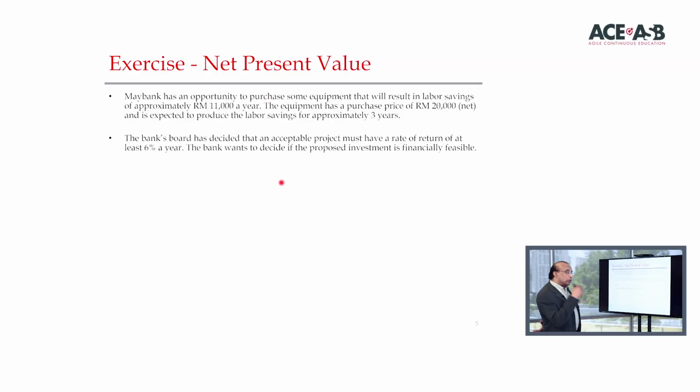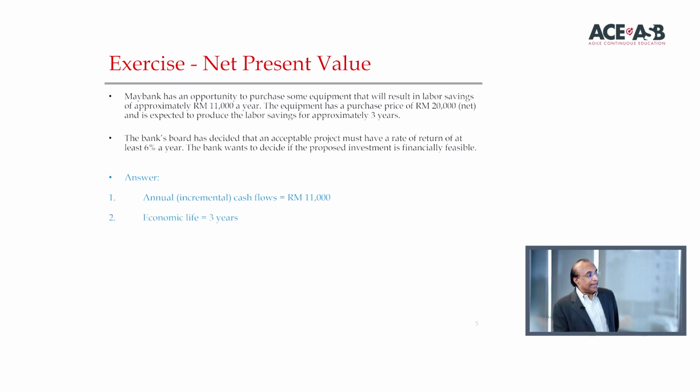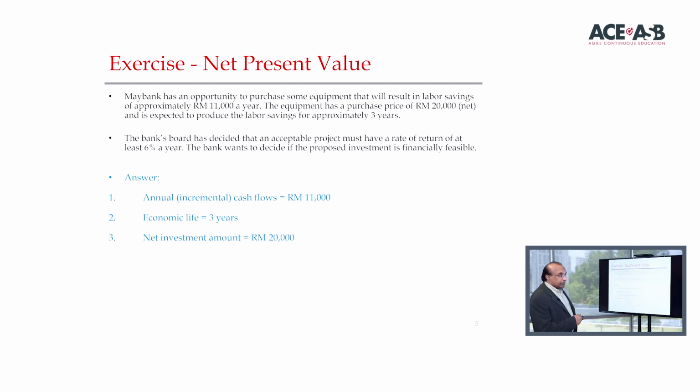So how do we do the calculation? Well, let's line everything up. A good way of doing things is to write everything down, maybe even draw the timeline, and then solve the problem. So first thing is, the annual incremental cash flow from the labor savings is $11,000. The economic life is 3 years. The net investment amount is $20,000. So remember, this is negative $20,000. And the rate of return, or the risk adjusted rate of return, is 6%.